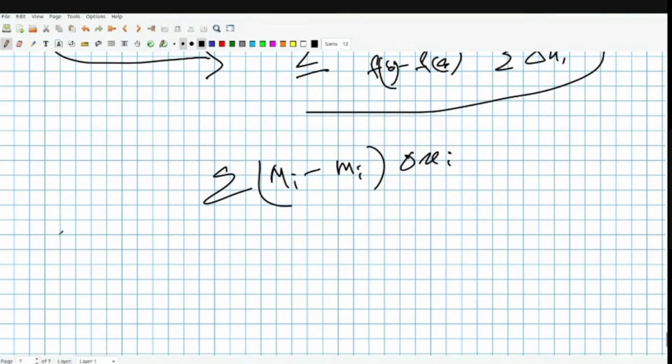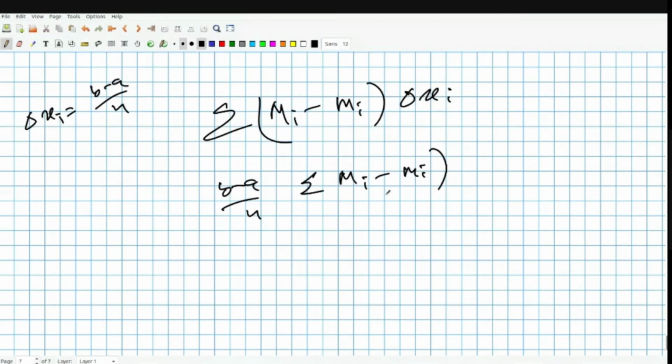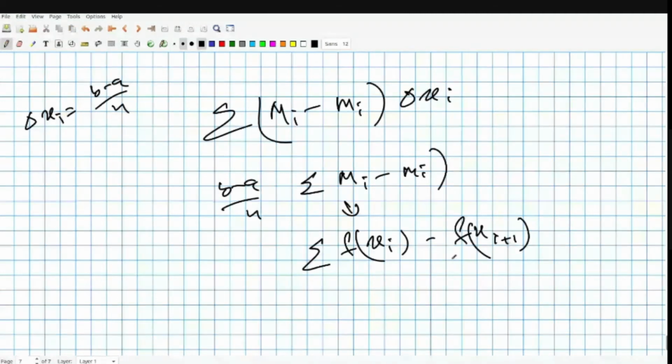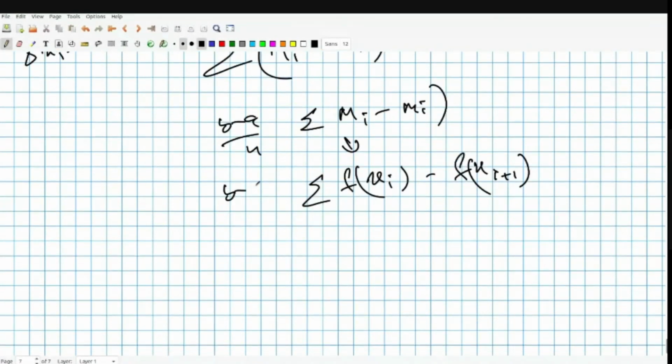This delta xi equals b minus a by n, right? So it will be b minus a by n times the summation of Mi minus small mi. And as this summation cancels out, because it is just f of xi minus f of xi plus 1, the terms cancel each other and you will get f(a) minus f(b).